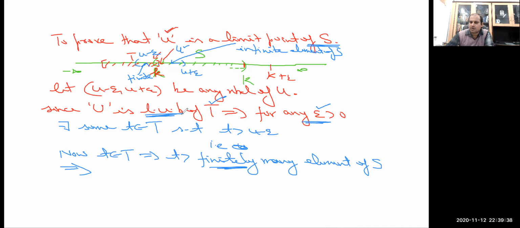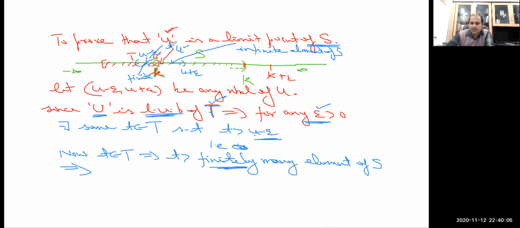Because u is the least upper bound of T, and as per construction, capital T is the collection of all those elements which are greater than finitely many elements of S. And if t is greater than u minus epsilon, this means u minus epsilon is to the left of this small t.